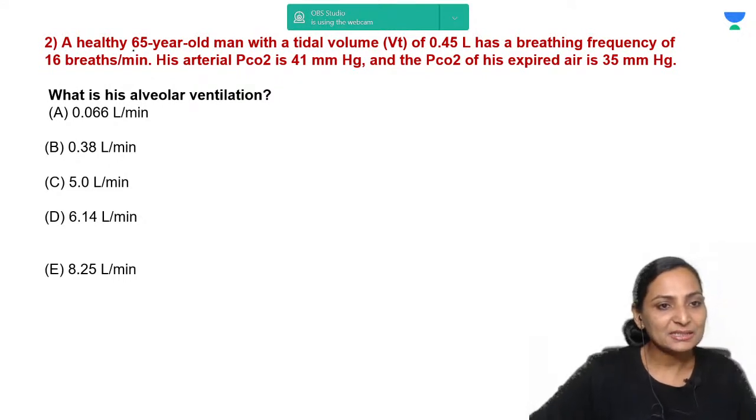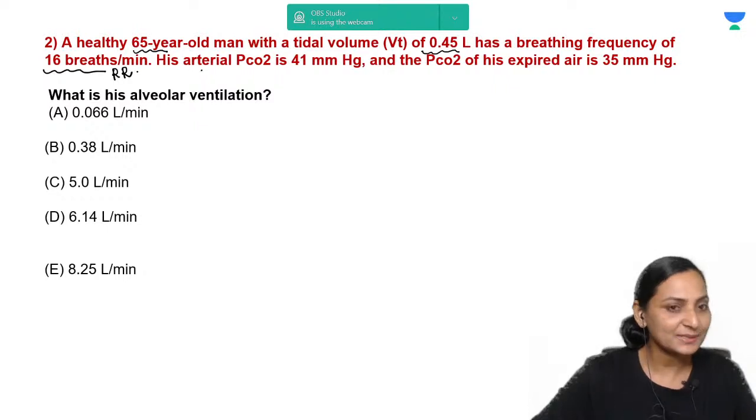A healthy 65-year-old man has a tidal volume of 0.5 liters and a breathing frequency of 16 breaths per minute. That means this is being given as the respiratory rate. His arterial PCO2 is 41. The PCO2 of the expired air is 35. What is the alveolar ventilation?